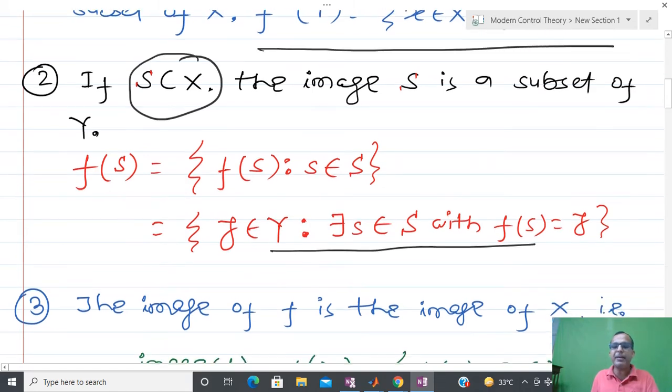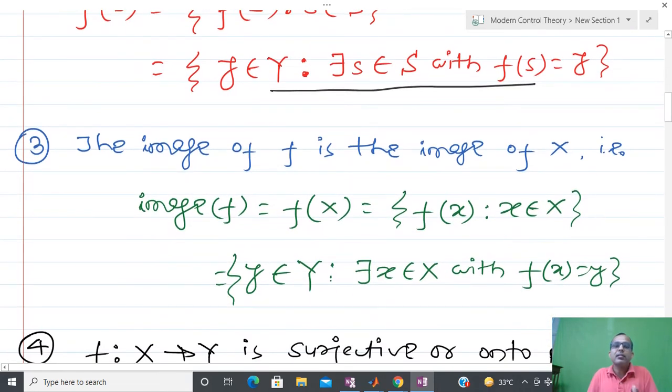Now sometimes it might be possible that my system is very powerful. Whatever input I can apply, suppose I have a nuclear reactor, I can generate any power, and I have some arrangement and can move with any velocity. At that time there is no limitation, and then you are able to define the image like this. So these are just definitions. You have to be a little bit careful whenever you are writing. This symbol is called there exists. What is the meaning of there exists?